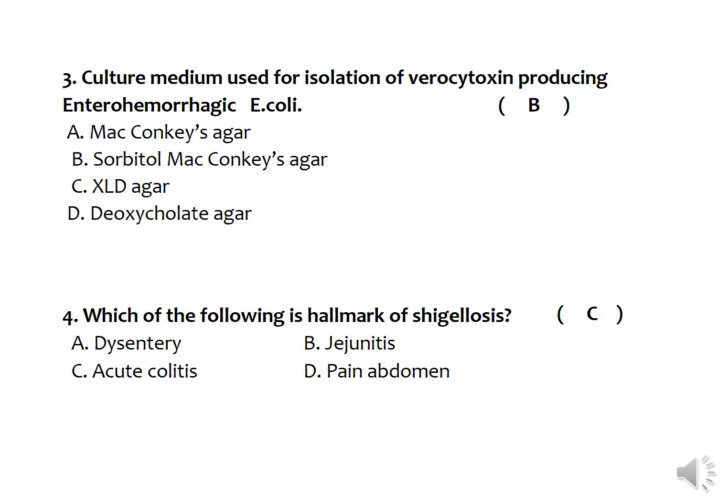Third one is culture medium used for isolation of verocytoxin producing Enterohemorrhagic E. coli. Usually the verocytoxin is produced by the Shigella species, especially Shigella dysenteriae, mainly responsible for the production of this verocytoxin, which is a more virulent toxin responsible for cytotoxicity. And again, if you see the E. coli, there are